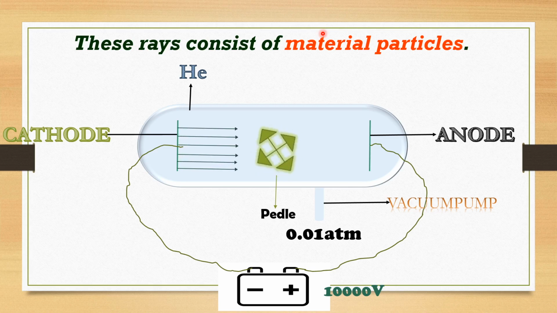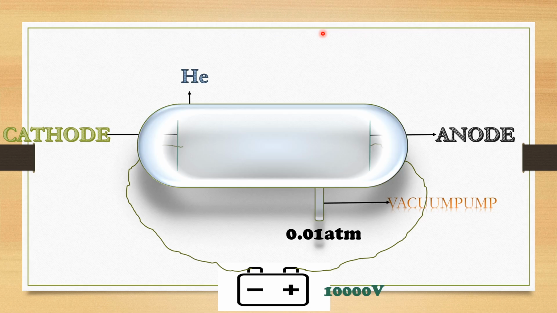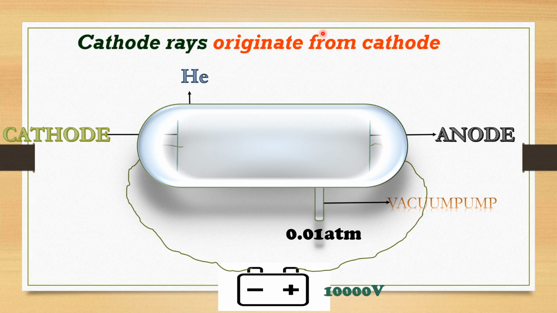Now, let's see the third property of cathode rays, that is what exactly J.J. Thomson says: cathode rays originate from the cathode. As we have already seen from the experiment, cathode rays originate from the cathode and move towards the anode. Since they consist of negatively charged particles, they originate from the cathode and move towards the anode, because oppositely charged particles are attracted.